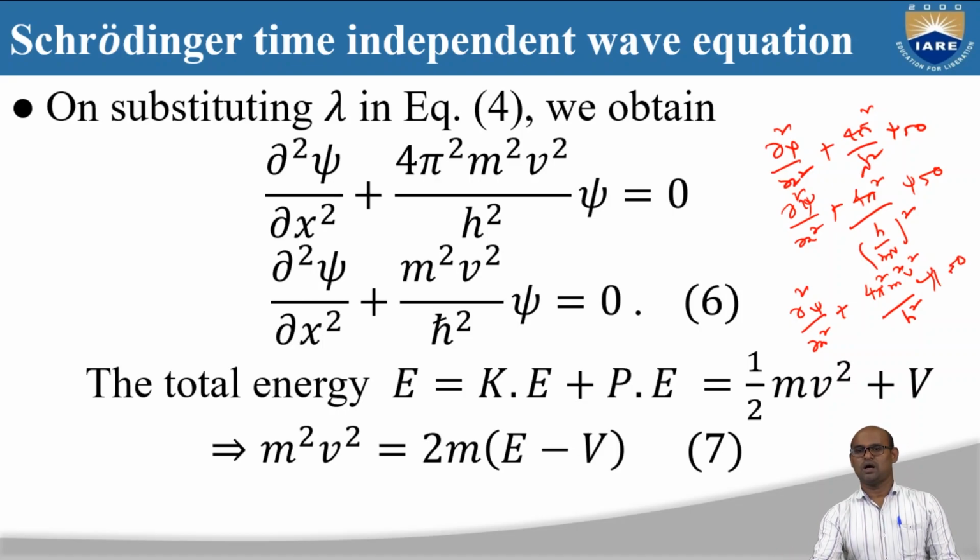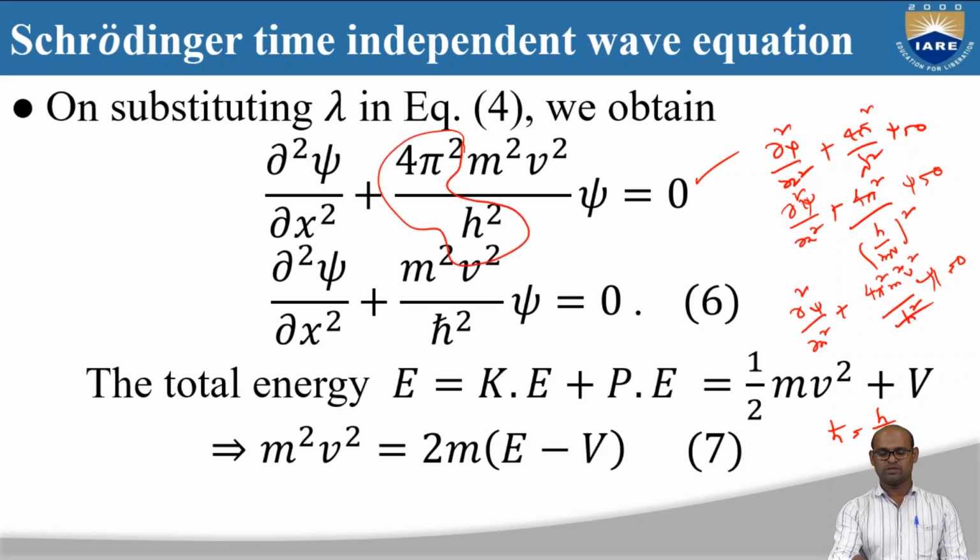Okay, so this is the equation we get here. Now I'm going to define a new quantity h cut, which is equal to h by 2 pi. When I substitute h cut is equal to h by 2 pi in this equation, the 4 pi square by h square becomes 1 by h cut square. So that is dou square psi by dou x square plus m square v square by h cut square into psi is equal to 0. Okay, this is the equation.